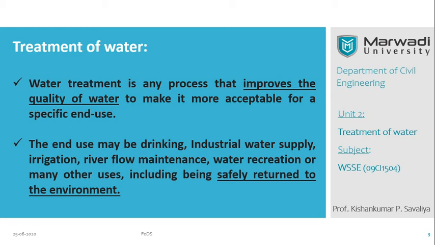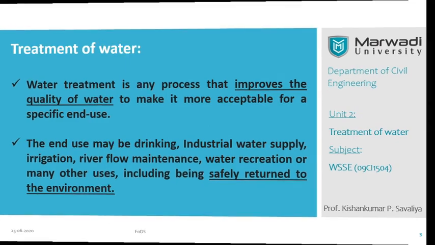So basically, treatment of water improves the quality of polluted water, up to which we can drink the water, or we can safely release it into the environment. Okay, so this is the meaning of the treatment of the water.